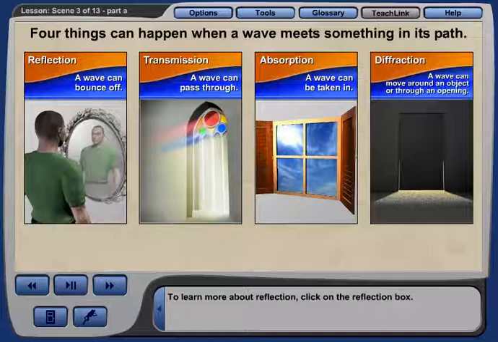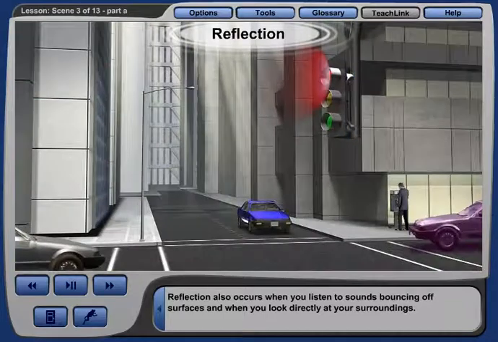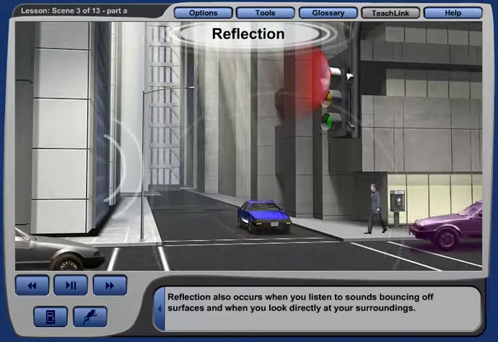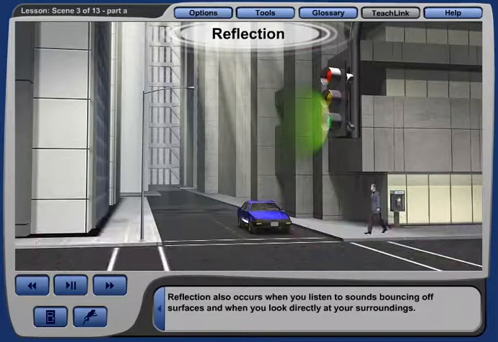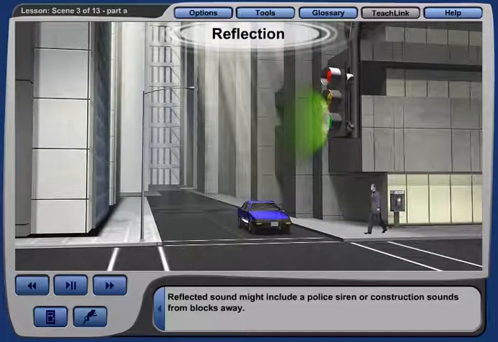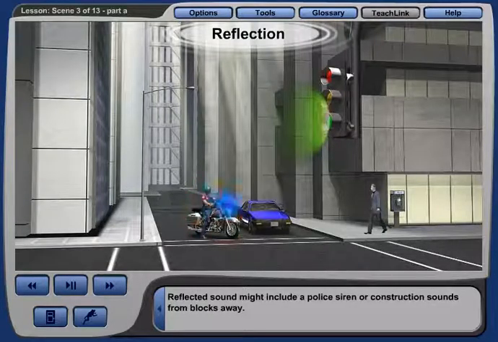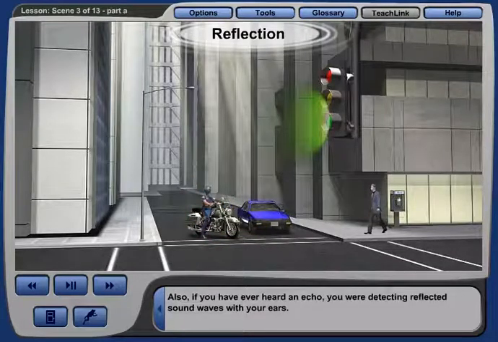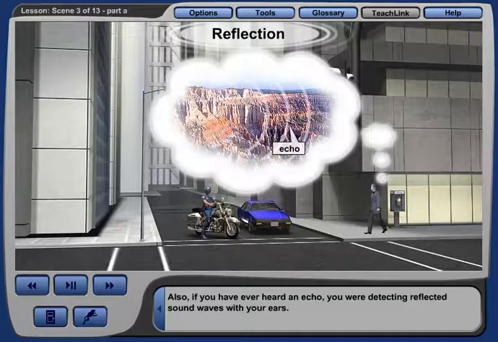To learn more about reflection, click on the reflection box. You experience reflection of light when you look into a mirror. Reflection also occurs when you listen to sounds bouncing off surfaces and when you look directly at your surroundings. Reflected sound might include a police siren or construction sound from blocks away. Also, if you have ever heard an echo, you were detecting reflected sound waves with your ears.